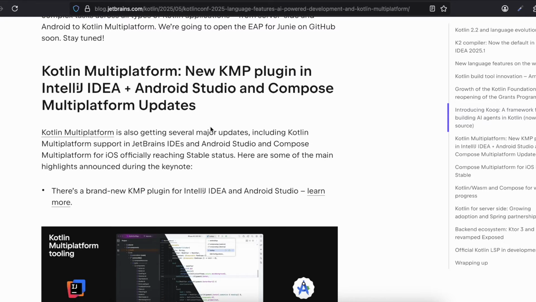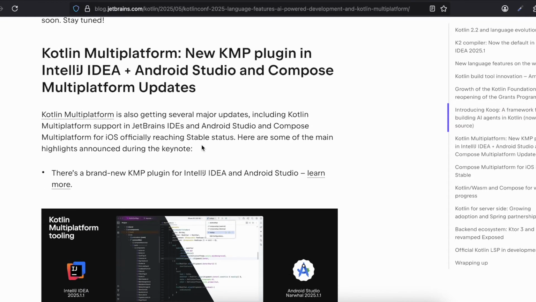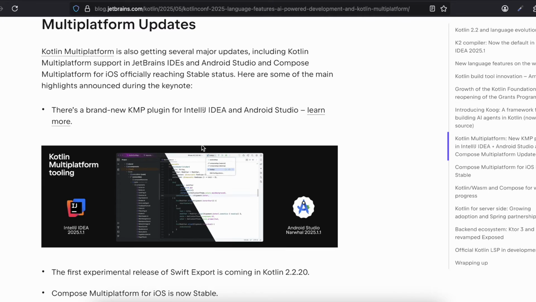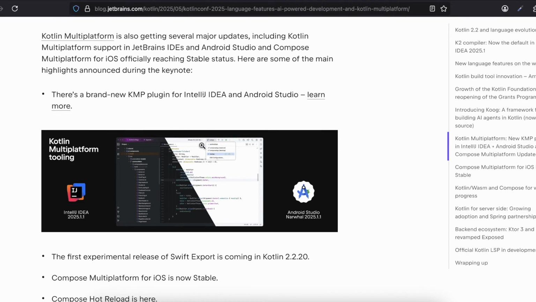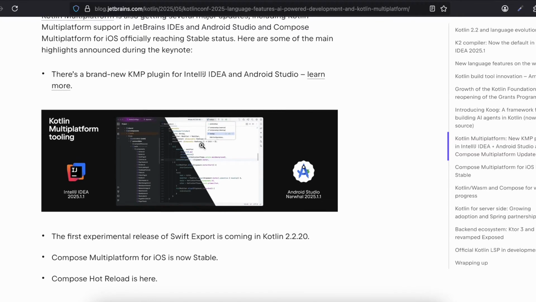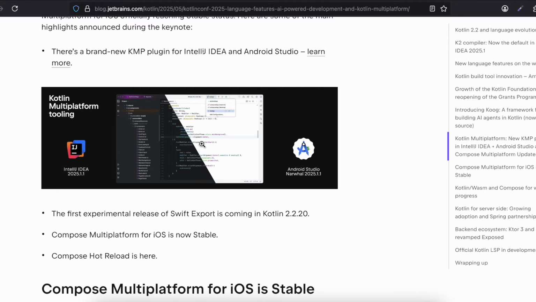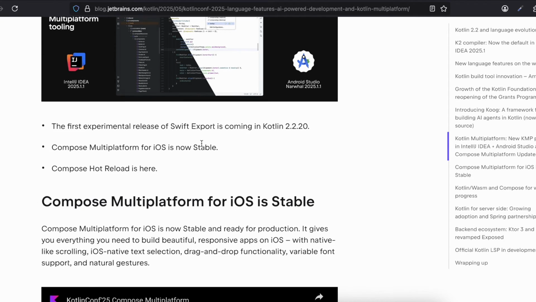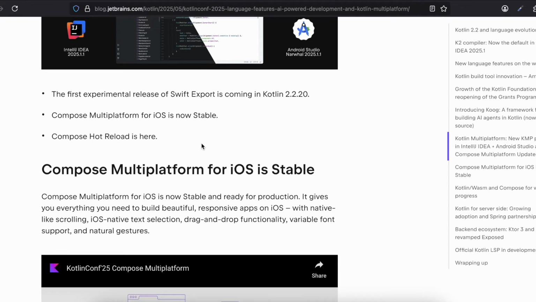Stay tuned. Kotlin Multiplatform: new KMP plugin in IntelliJ IDEA plus Android Studio and Compose Multiplatform updates. Kotlin Multiplatform is also getting several major updates, including Kotlin Multiplatform support in JetBrains IDEs and Android Studio, and Compose Multiplatform for iOS officially reaching stable status. Here are some of the highlights announced during the keynote. There is a brand new KMP plugin for IntelliJ IDEA and Android Studio. Learn more about it. The first experimental release of Swift export is coming to Kotlin 2.2.20.